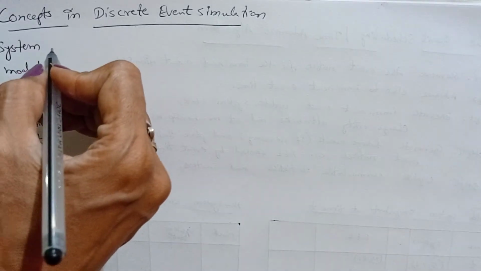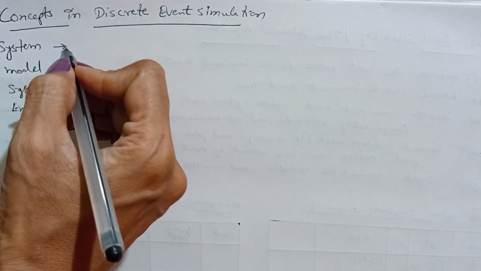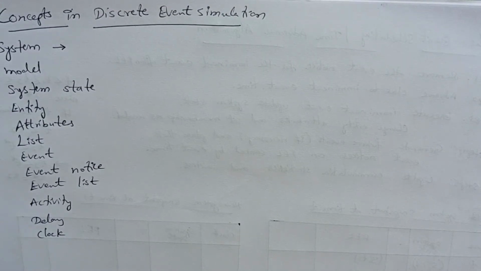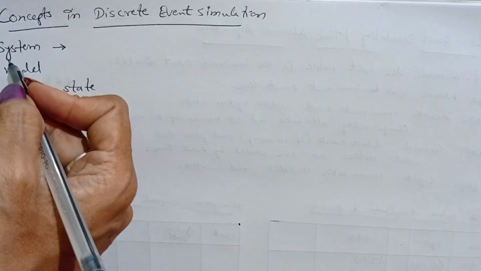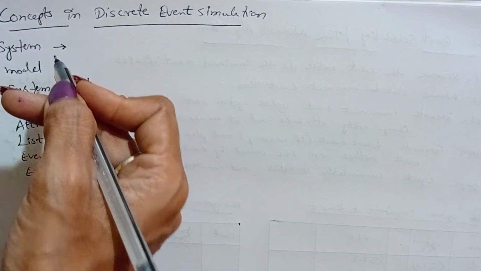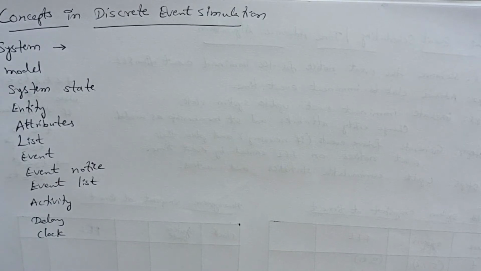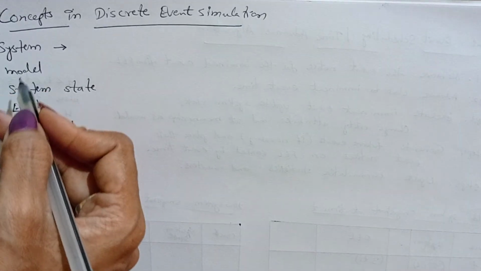For example, take the previous problem: Able means one server, Baker one server, and waiting in a queue is one queue. These all combined are called a system. So it is said to be a collection of entities that interact together over time to accomplish one or more tasks. This is what the system is.